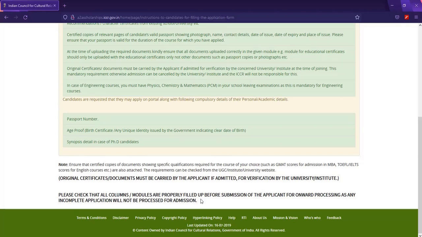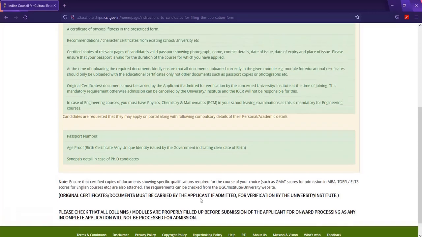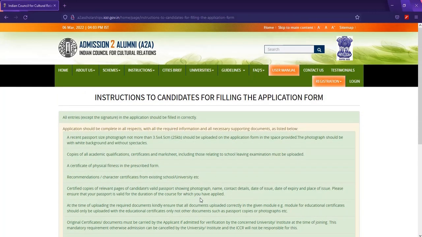When I was applying for this scholarship, it took me literally five good years to get it, because it was difficult. One thing I understand, sometimes you think what you're doing is correct, but in most cases it may hinder your application process. So be very vigilant, be very careful, because these people don't have time to check if this is correct or not. So fill the application as precisely as it has to be.